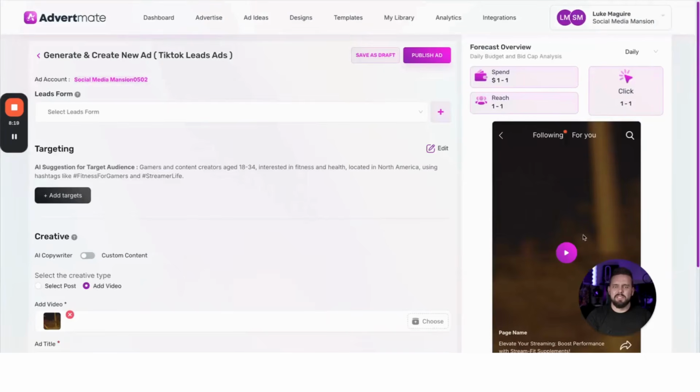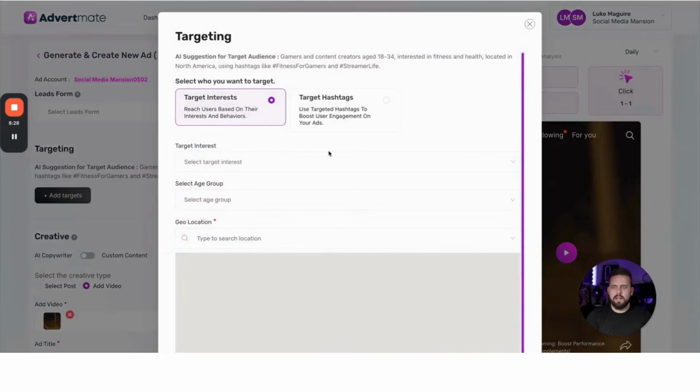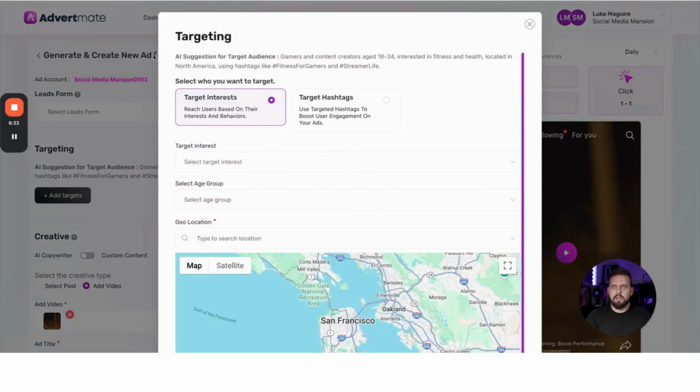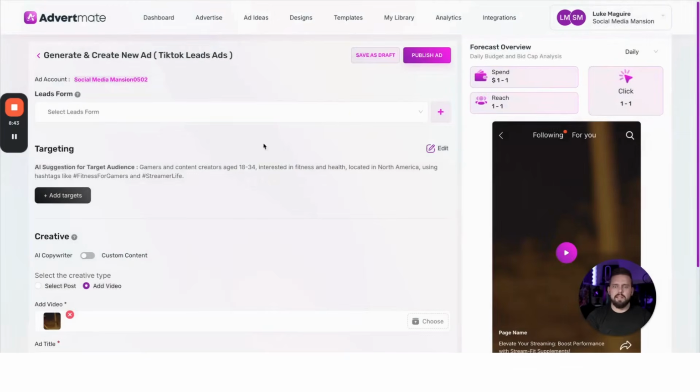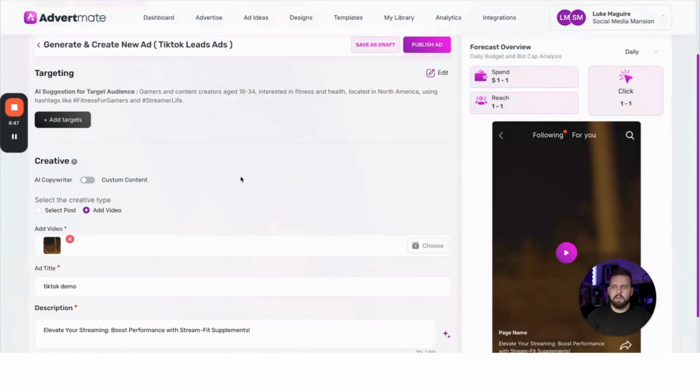And then in the middle example here, we've got the TikTok example with the lead ad. So we can create our lead form directly here. We can then add our target audience here, very similar to what it's like on Facebook. But again, this is for TikTok, and this will upload to the TikTok Ads Manager, but you can run everything directly in here. It's that simple. And again, it gives you the live suggestions as well that you can then implement right away.